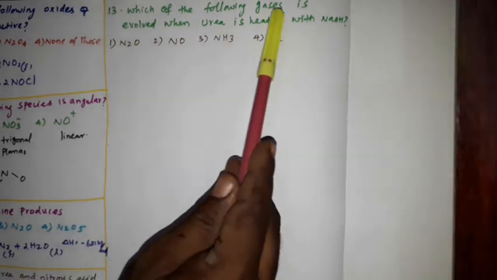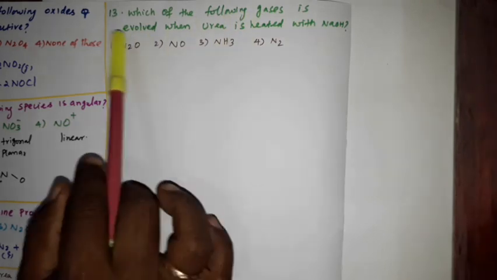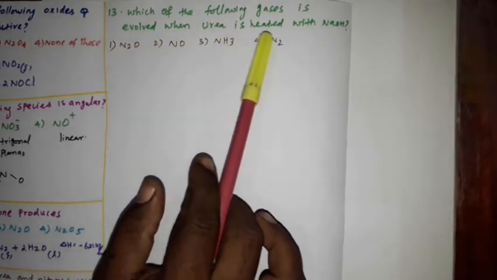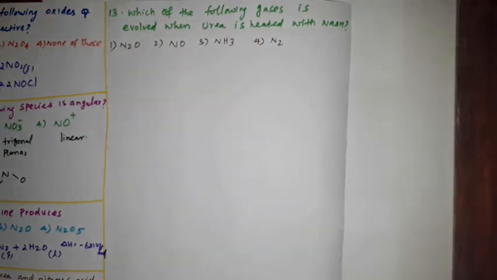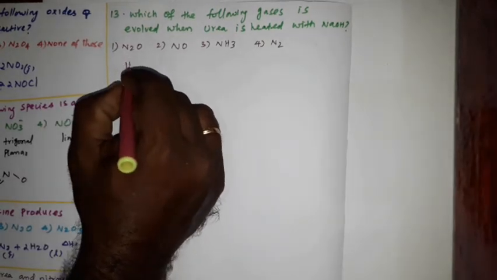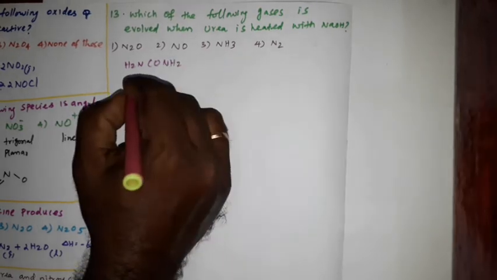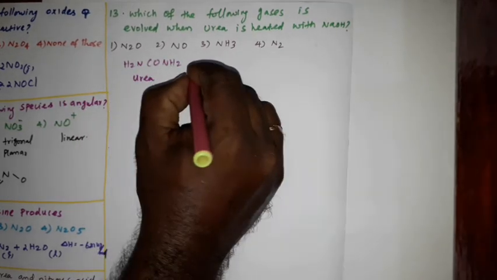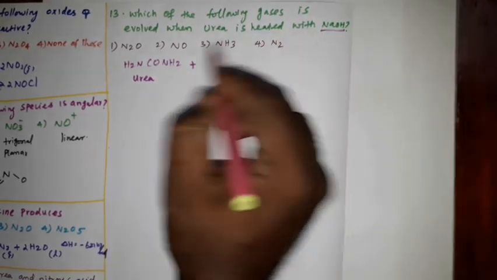Question number 13. Which of the following gases is evolved when urea is heated with NaOH? Okay, this is the question. Urea formula is NH2CONH2, H2N, CO, NH2. This is urea. React with NaOH.